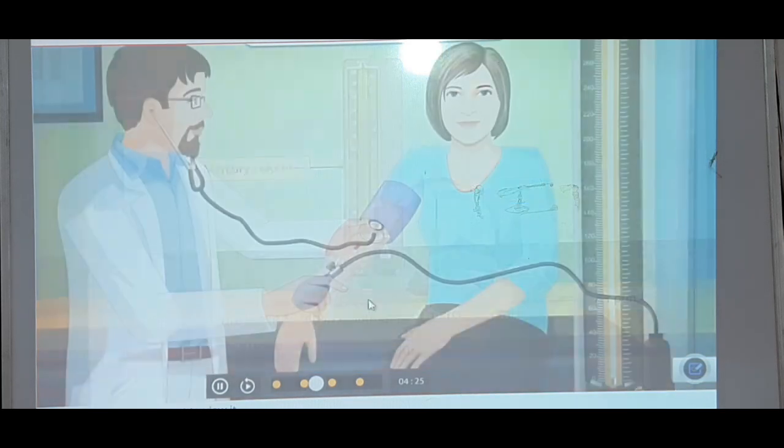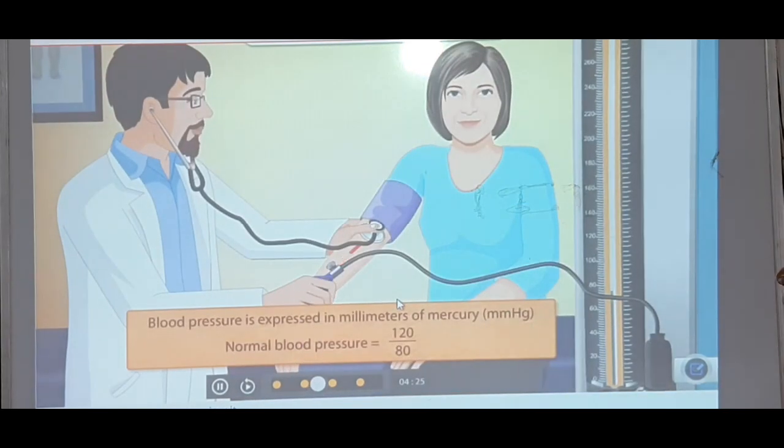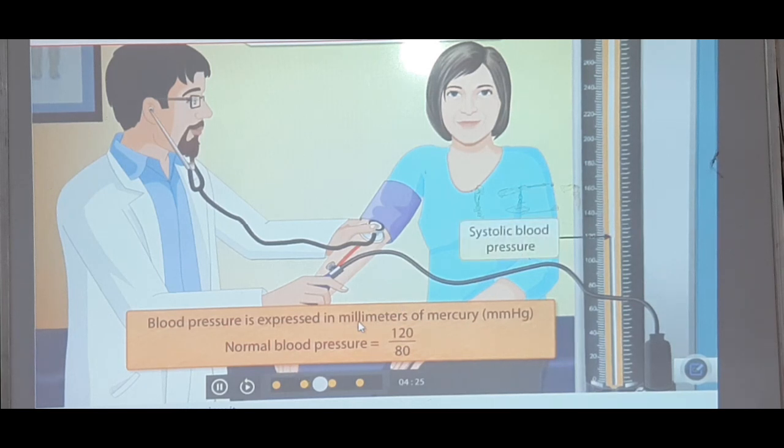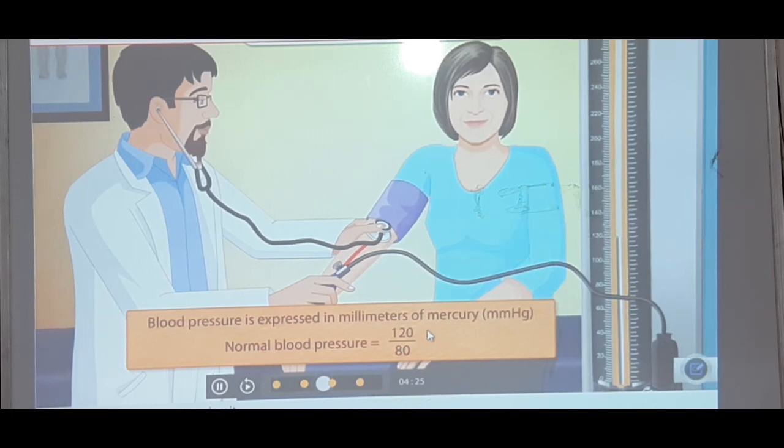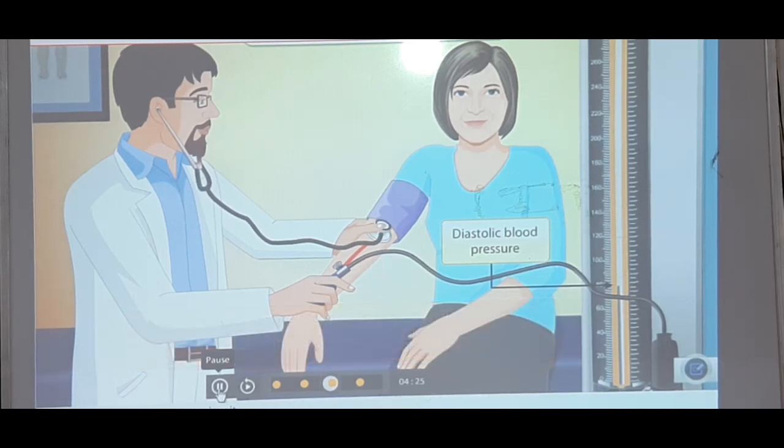You don't have to study these, but just have a look. It is expressed in millimeters of mercury. This is systolic pressure, it is always 120, and this is diastolic pressure, and it is always 80, 120/80 mmHg. This is how the blood pressure is checked with the help of sphygmomanometer.